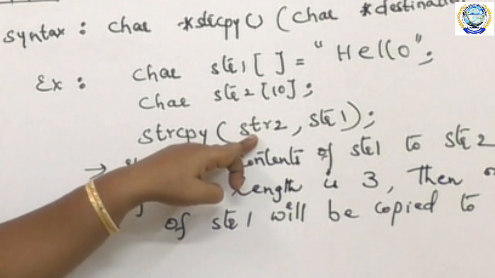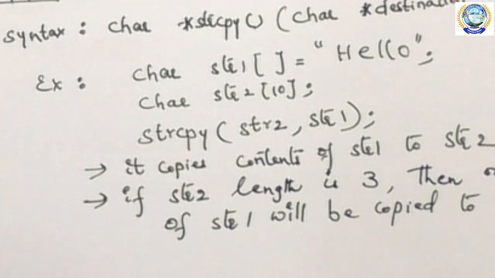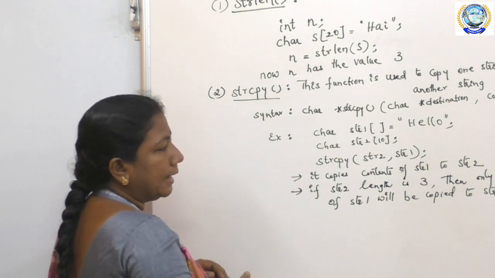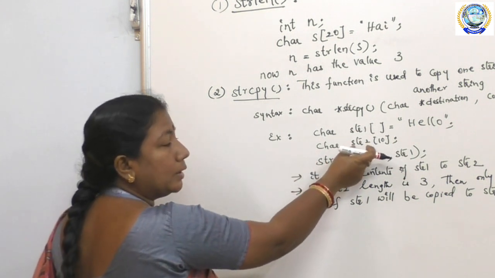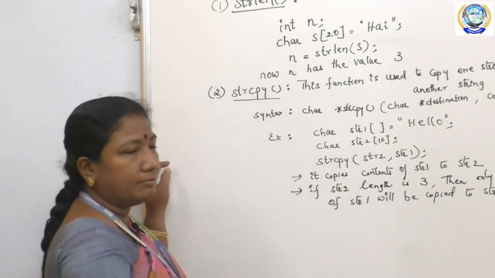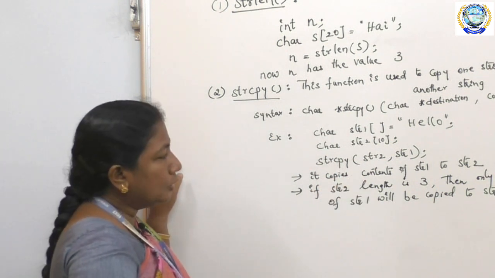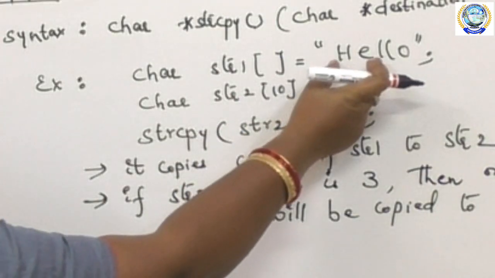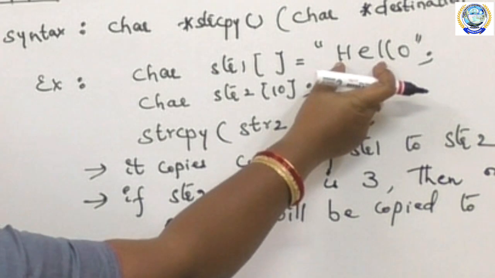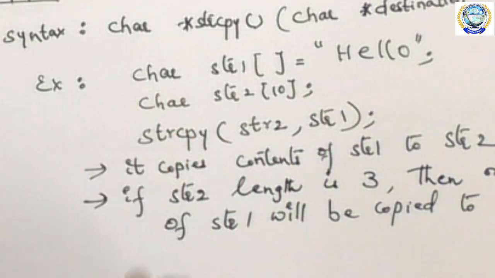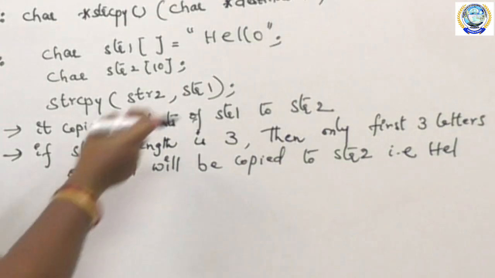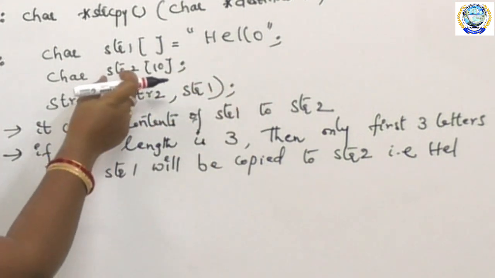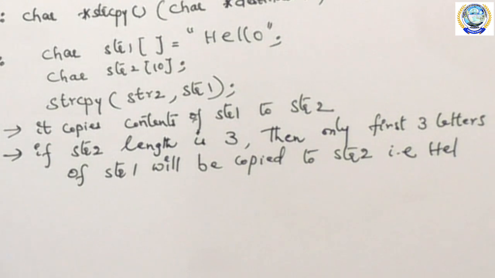onto this string str2. Okay, so next, one important point is that if the length of str2 is only 3, then only the first 3 letters of hello will be copied onto str2. That is, only HEL will be copied onto str2 because str2 length is 3.